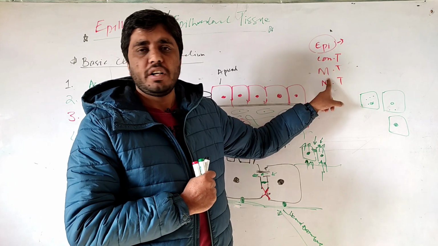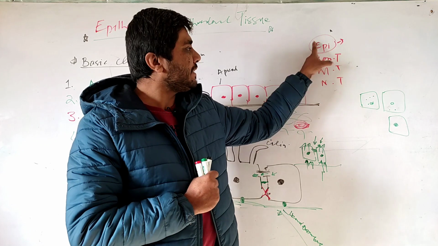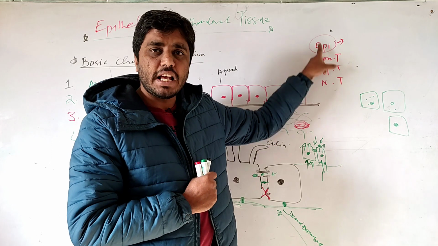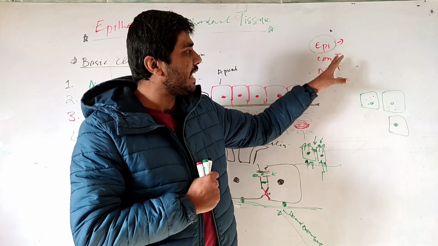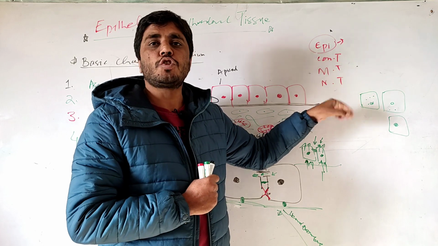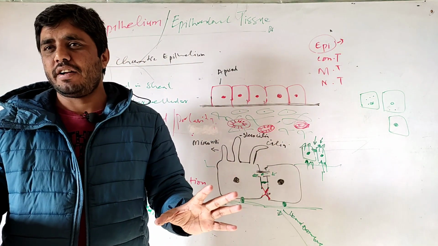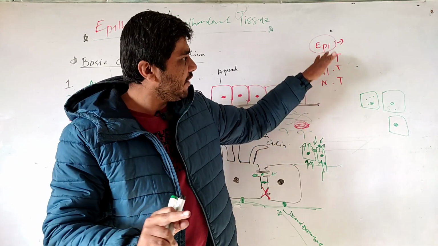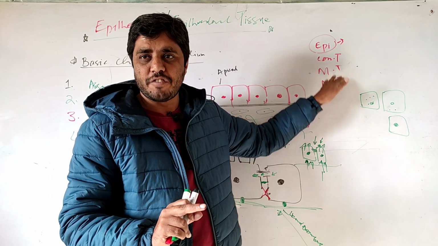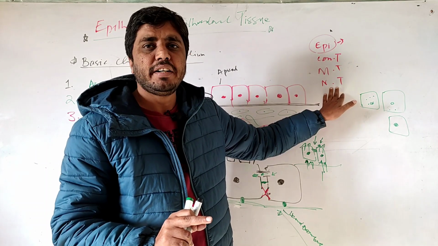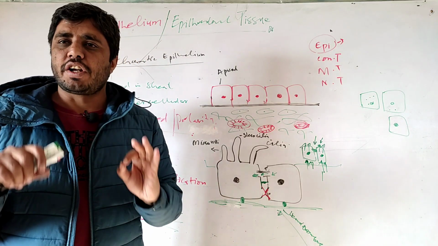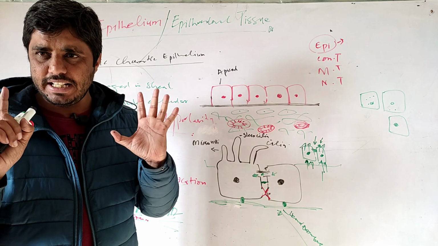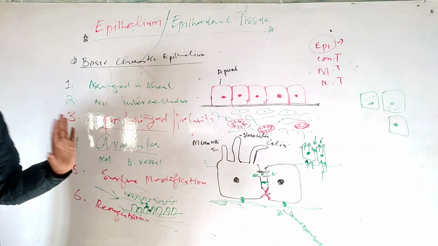Tissue loses regenerative power across all four tissue types. I believe epithelium has the highest regeneration power. Connective tissue has less than epithelium. Muscular tissue has less than epithelial and connective tissue. Nervous tissue doesn't have regeneration power at all. The point is that when you go to the higher types of tissue, the regeneration power decreases. So regeneration is also a typical feature of epithelium. That's clear? Yes, sir.